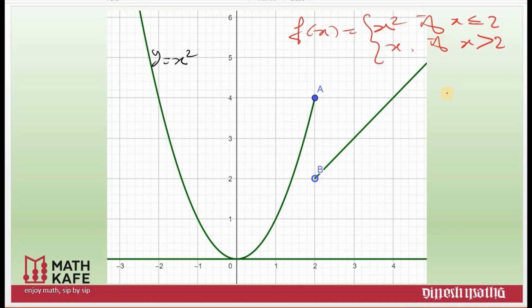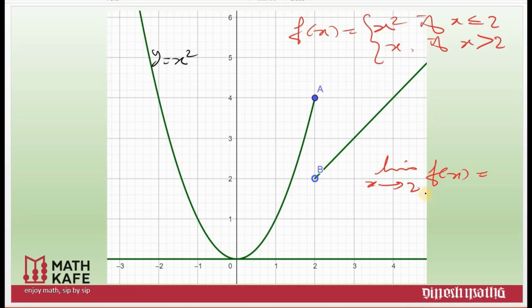In these types of functions, suppose I need to find limit x tends to 2 f of x. Now there are two values here. Among these two, which one will I choose for limit x tends to 2 f of x? You have two values. Can I take x square or can I take x? This is our normal question whenever you do limits from last year onwards.